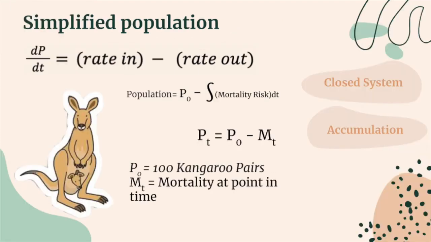For our population equation, we derived it given a simplified closed system differential, similar to a material balance, where you have dP/dt is equal to the rate in minus rate out.